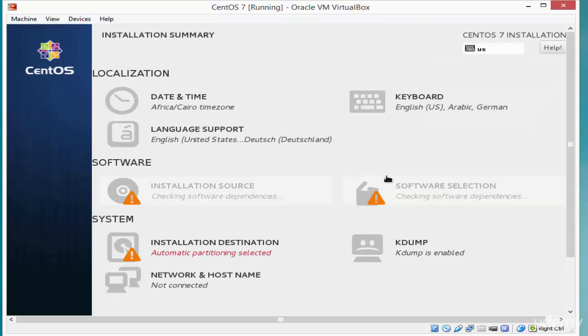As you see now, the system is checking for software dependencies. And now the minimal install has changed to KDE Plasma Workspace.